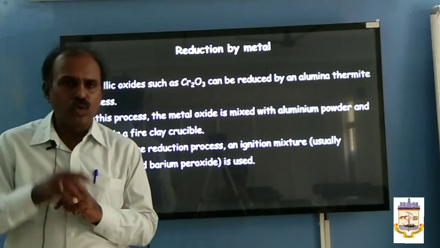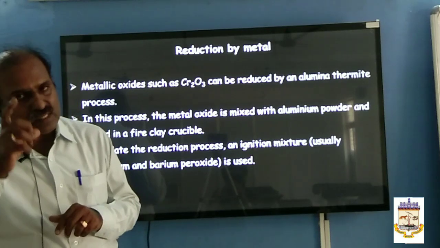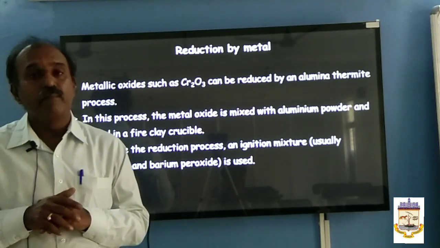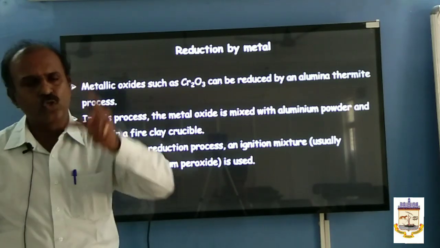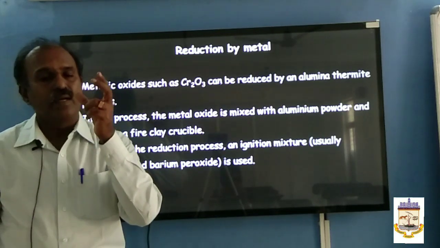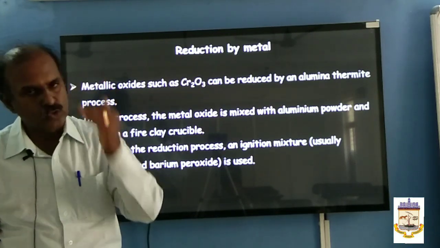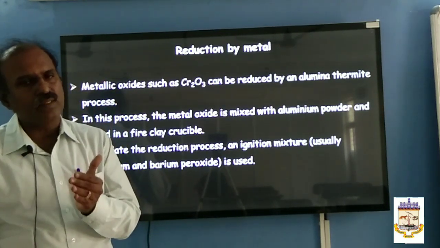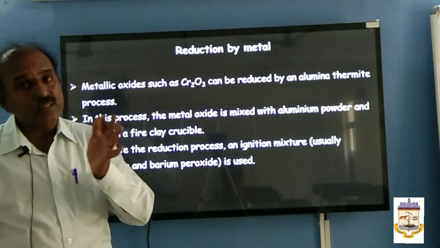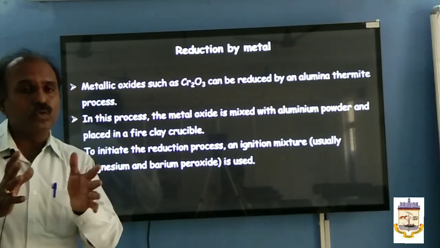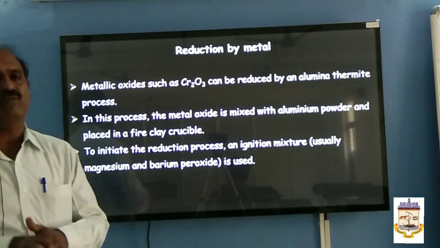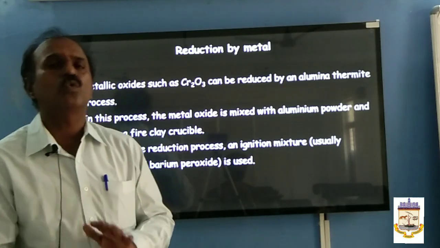What is the role of magnesium powder? It's an igniter, quickly it catches a fire. Barium peroxide is a mild explosive which provides enough temperature for the reaction to start. Once the reaction is started, the reduction process is started, the reaction itself is exothermic. The heat produced during the reaction is sufficiently enough to reduce the rest of the chromic oxide into chromium.